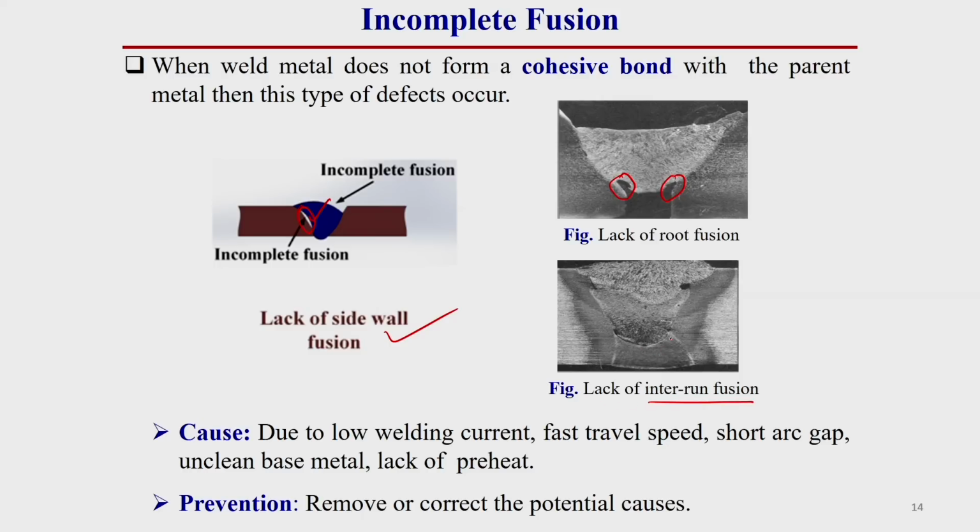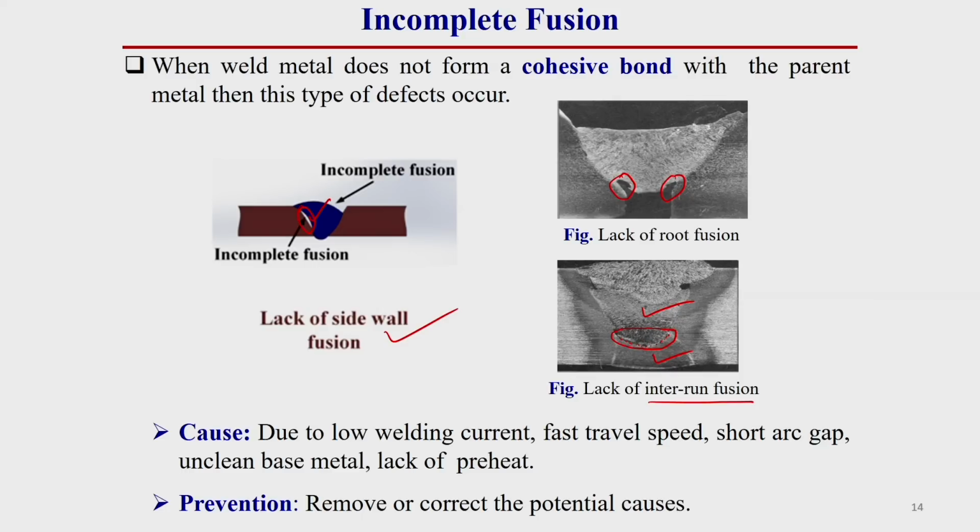Inter-run fusion means here this is one pass, this is another pass. In between these two passes, cohesive bonding does not occur, or we can say there is a gap between these two weld passes. So, this is called lack of inter-run fusion. So, this is incomplete fusion.